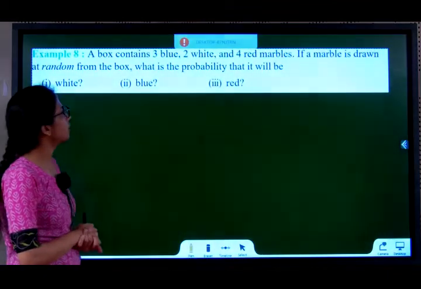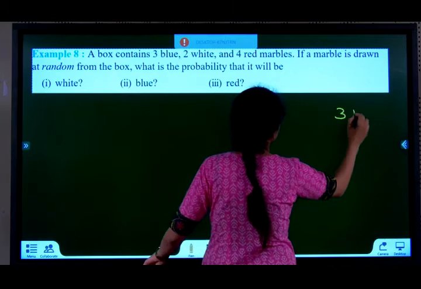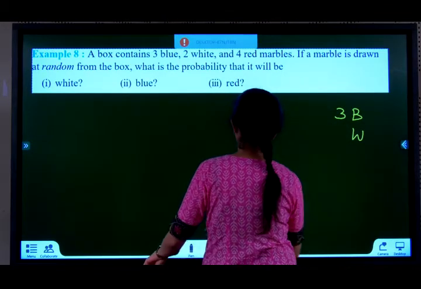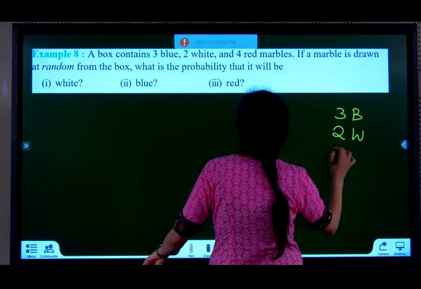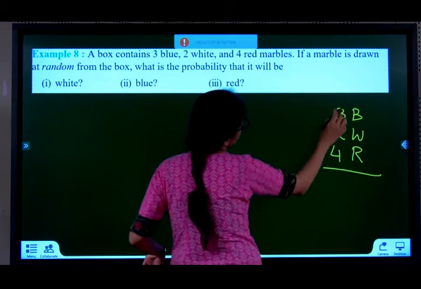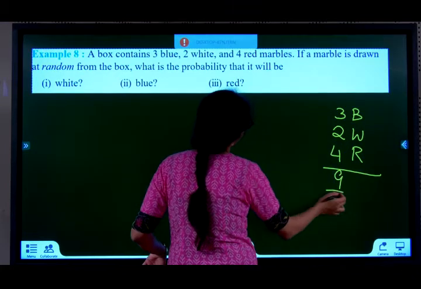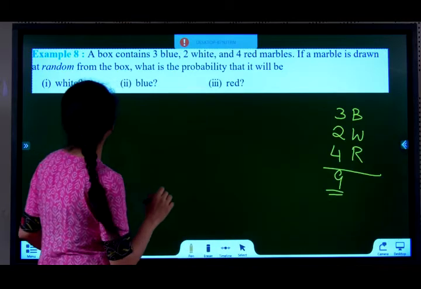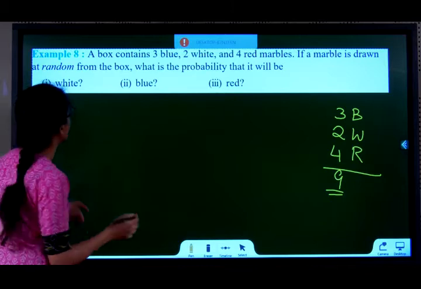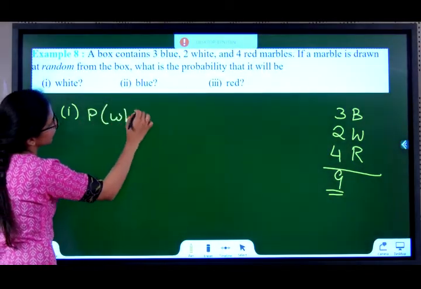Example 8. A box contains 3 white, 2 blue and 4 red marbles. Total marbles: 3 plus 2 is 5, 5 plus 4 is 9. If a marble is drawn at random from the box, what is the probability that it will be: first one, white?